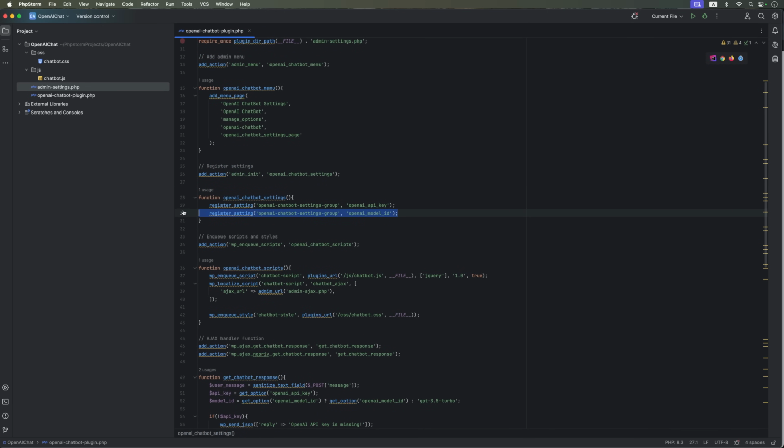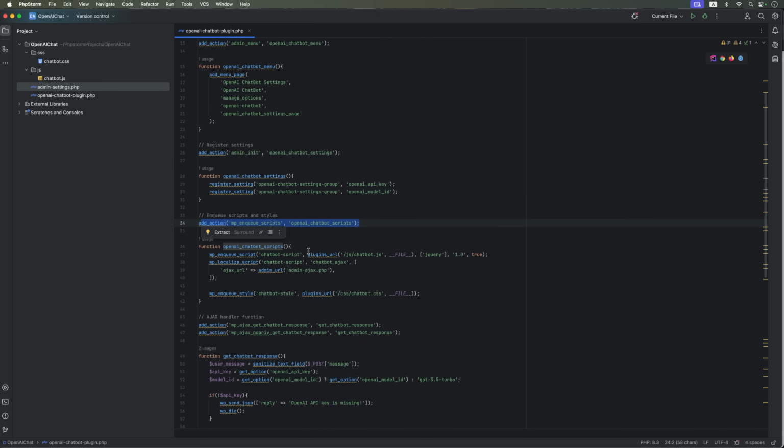Inside the settings, there will be a field to enter the OpenAI API key. We are not going to store it in the code, that's not secure. Instead, we'll store it in the database. There's also a field for the OpenAI model ID, where you can choose which model to use.